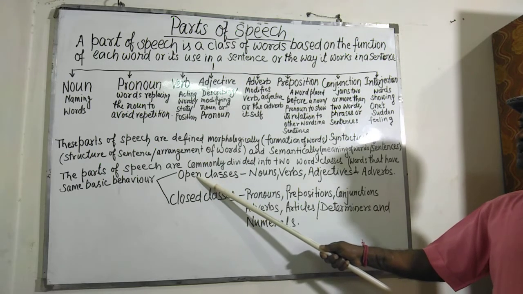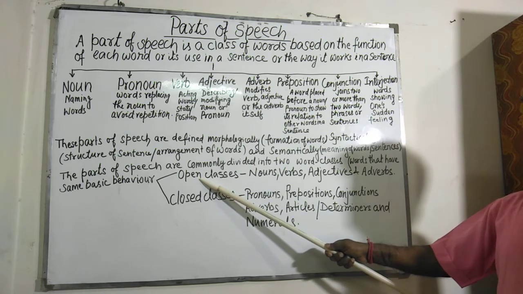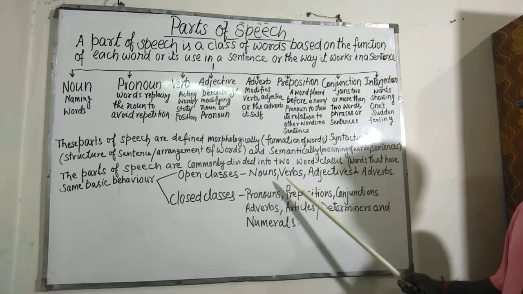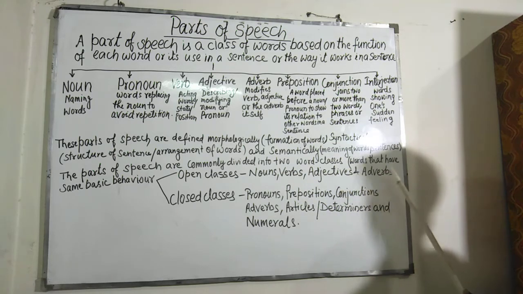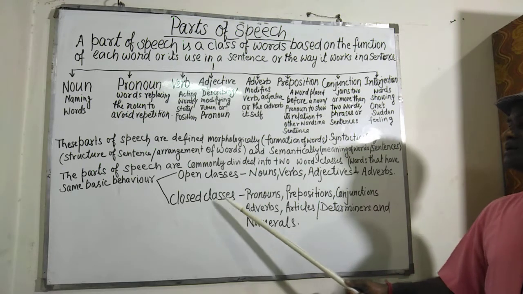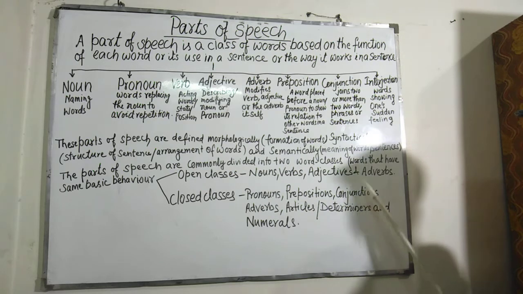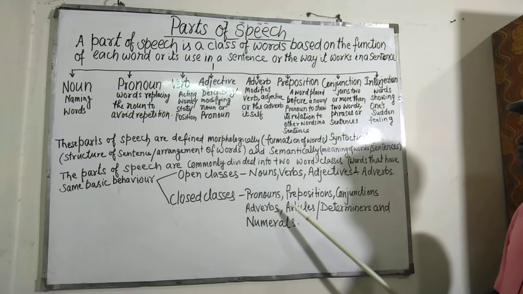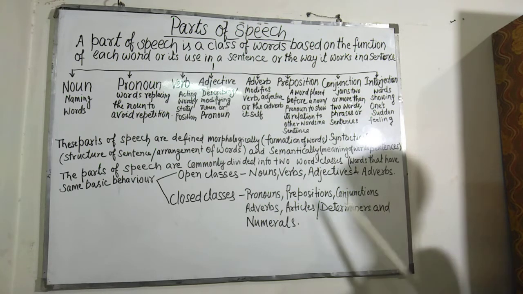The parts of speech included in open class are nouns, verbs, adjectives and adverbs, whereas in closed class: pronouns, prepositions, conjunctions, adverbs, articles or determiners and numerals.